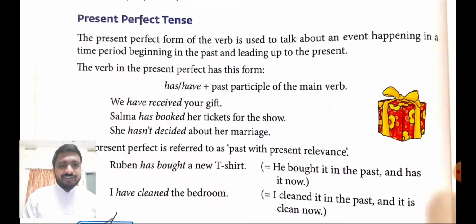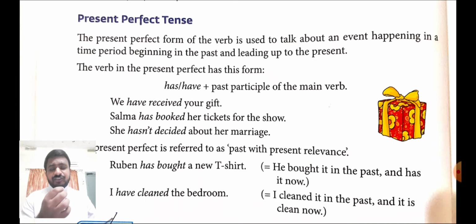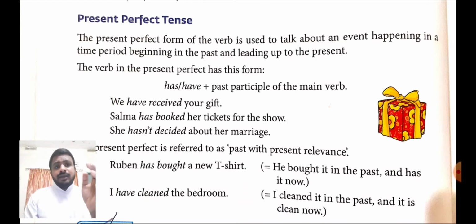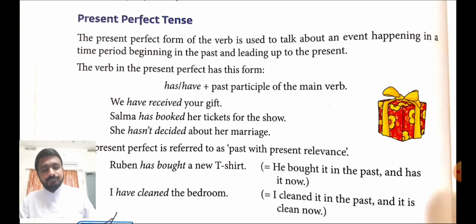Present perfect tense. Now, when do we use this present perfect tense? You might have studied in the previous classes. The present perfect tense we use to tell about a time period which started or began in the past, but now it is leading up to the present.